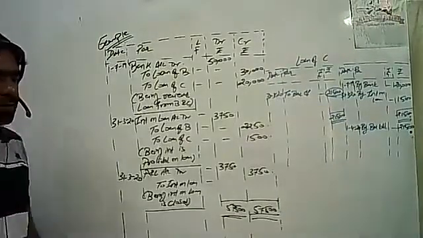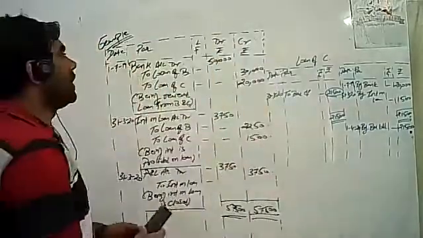No, sir. Done. Fine, chalo. We'll write the next sum, students. Likho beta.